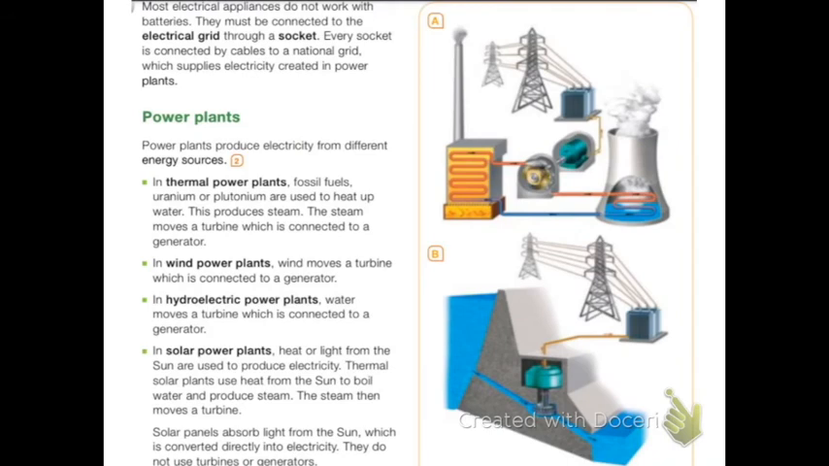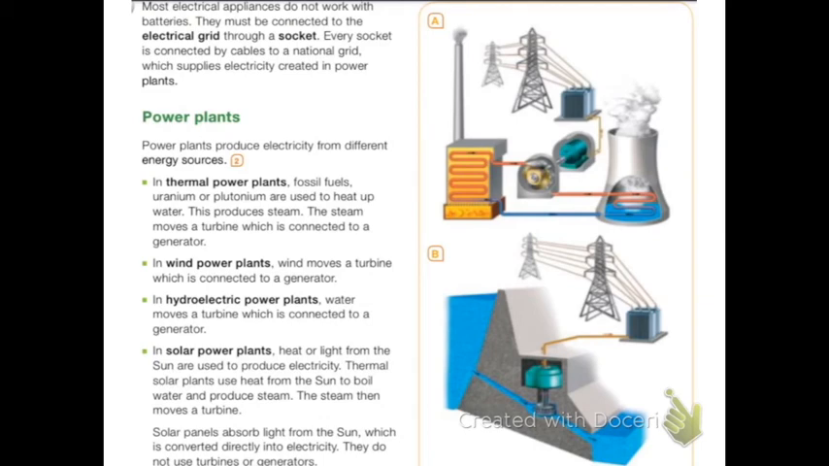Most electrical appliances do not work with batteries. They must be connected to the electrical grid through a socket. Every socket is connected by cables to a national grid, which supplies electricity created in power plants. Power plants. Power plants produce electricity from different energy sources.